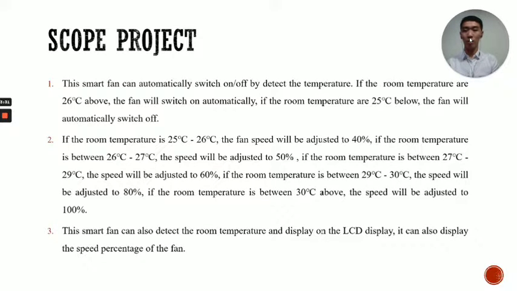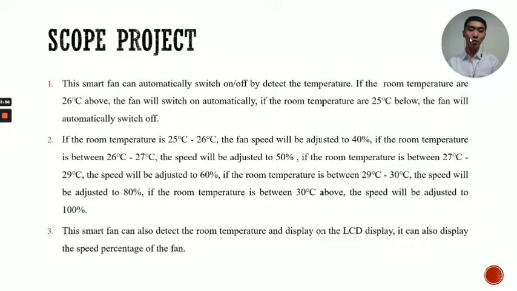The second one is if the room temperature is between 25 degrees Celsius to 26 degrees Celsius, the fan speed will be adjusted to 40%. If the room temperature is between 26 to 27 degrees Celsius, the speed will be adjusted to 50%.